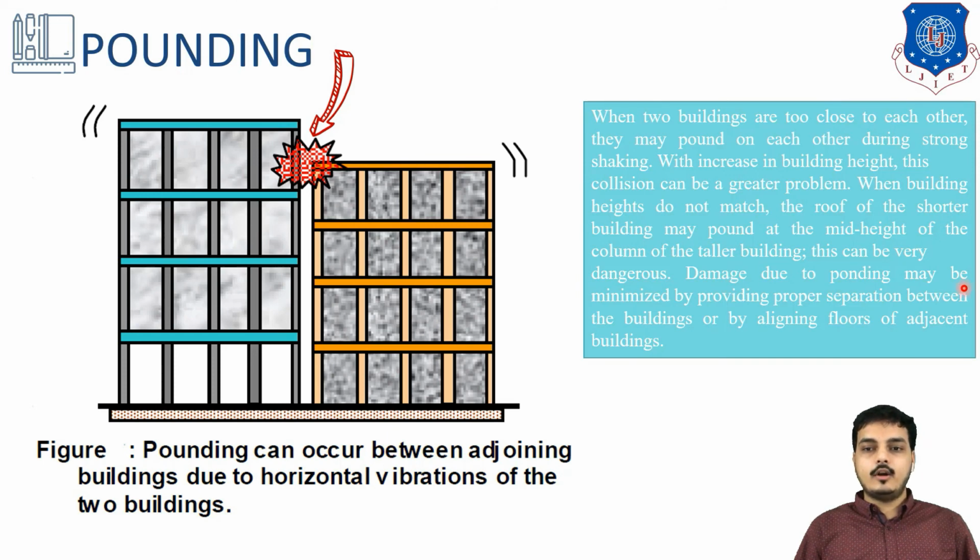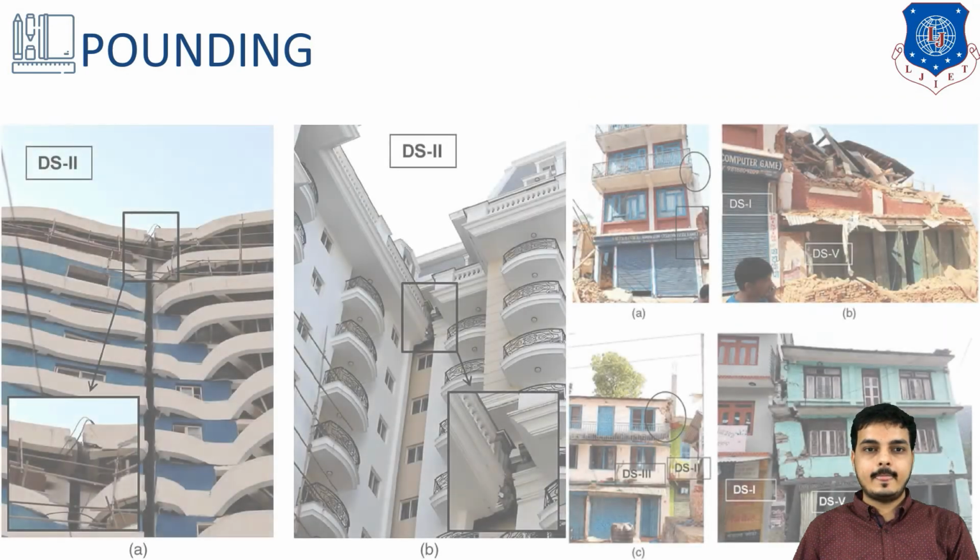The damage due to pounding may be minimized by providing proper separation between the buildings. As I said, there should be proper separation between the buildings, and by aligning the floors of the adjacent buildings. The alignment of the floors should be proper, in the same plane, or at the same height, so the buildings can perform well during the earthquake. So this was just a small theory of pounding.